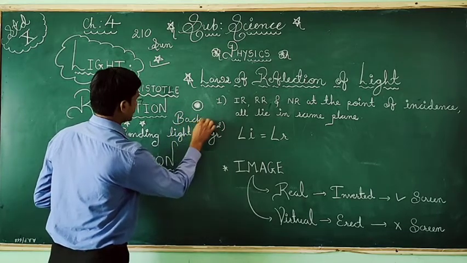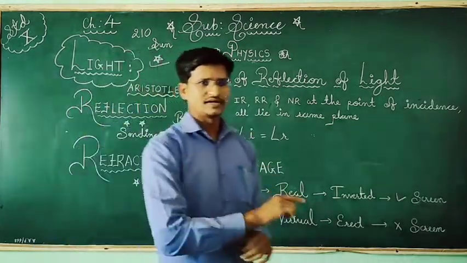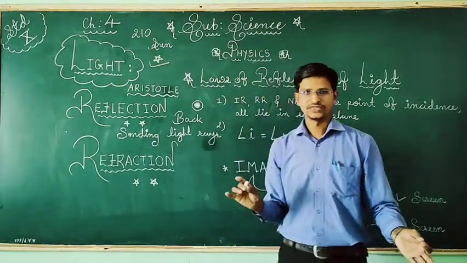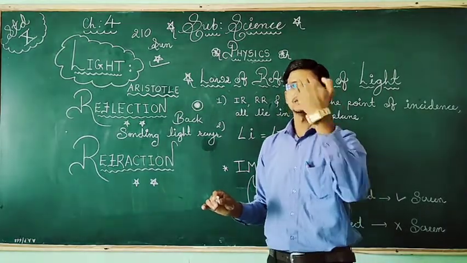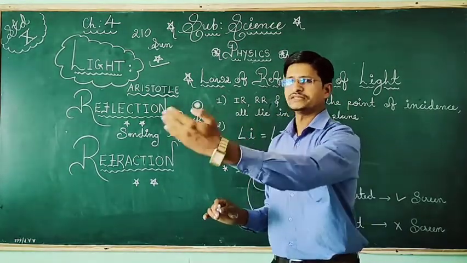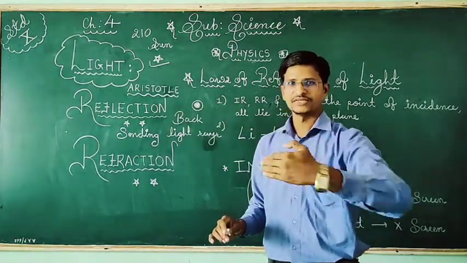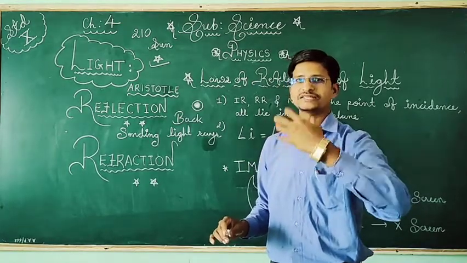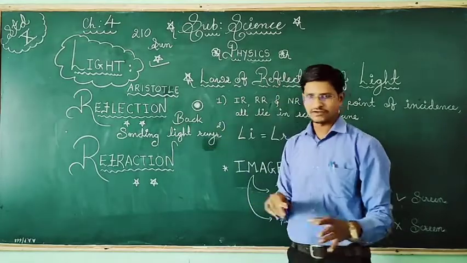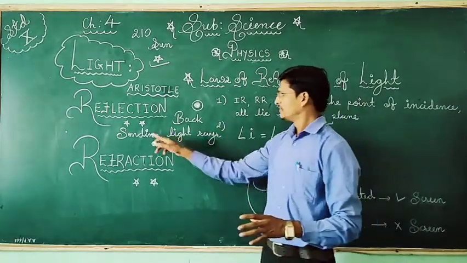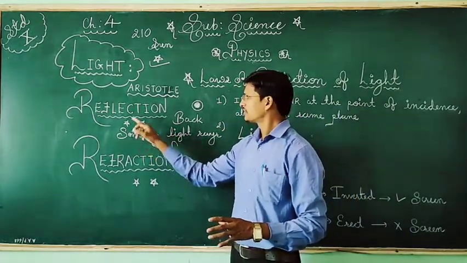But here the condition is what? Same medium. The medium will not change. If light is coming in this environment, okay, it is coming back to you. So I can reflect, so my body gets reflected. So here what will happen? Sending light rays back, the return of the light rays. So that is called reflection.